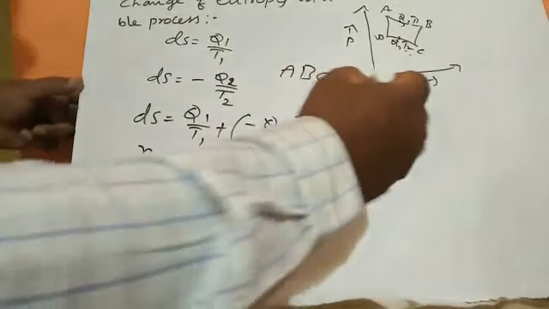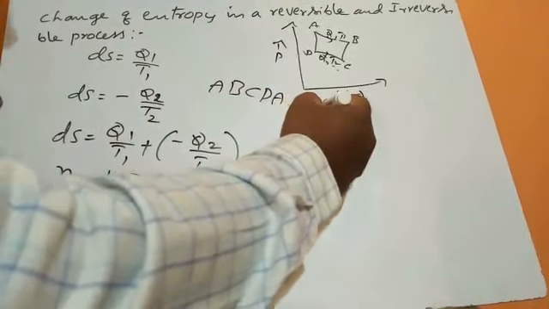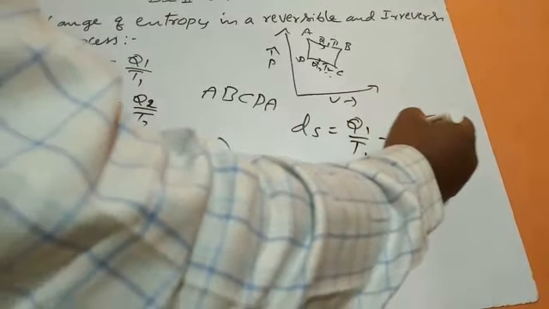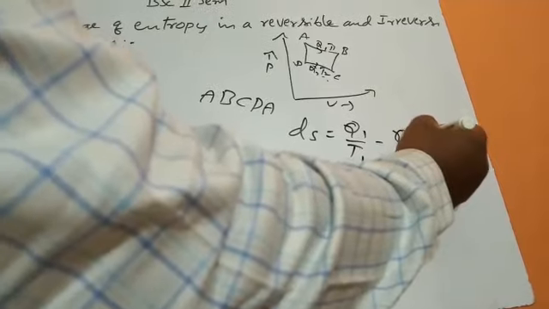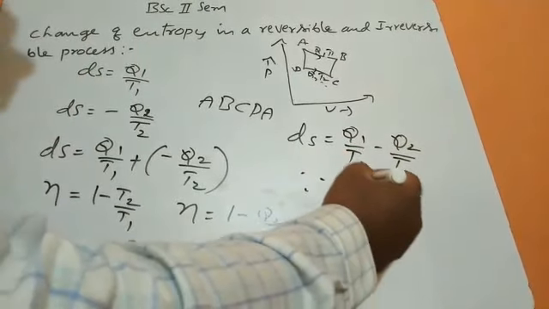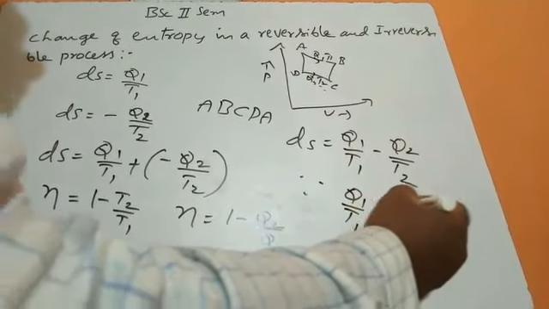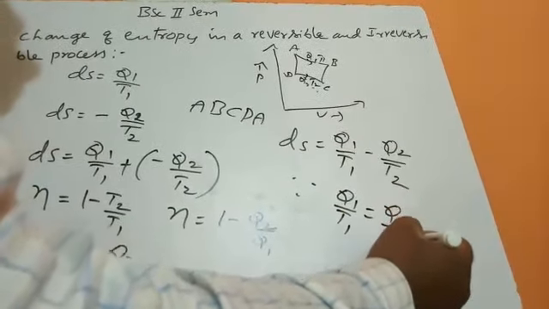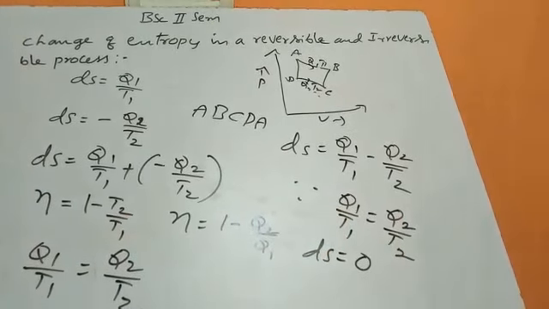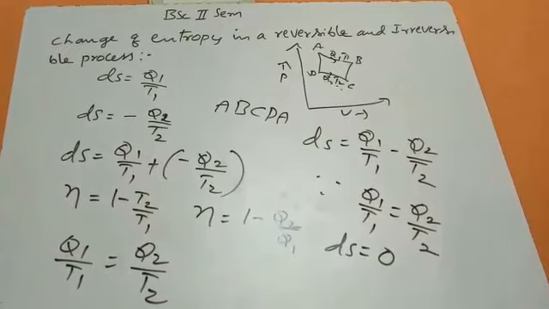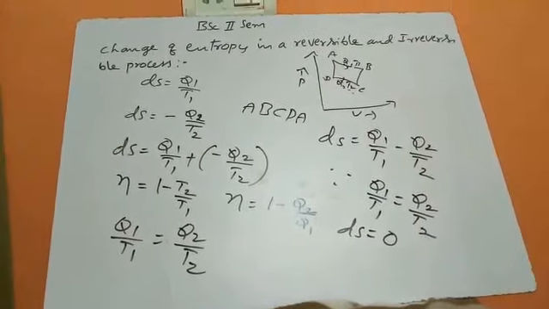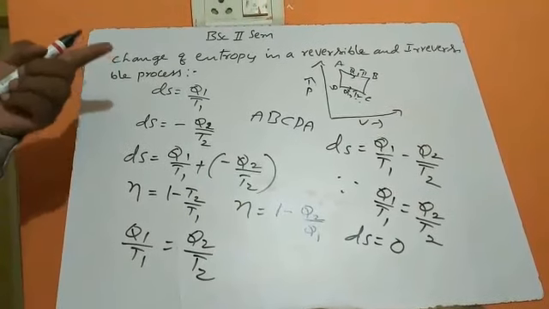Therefore, the change in entropy in a reversible process, dS, is equal to Q1 divided by T1 minus Q2 divided by T2. Since Q1 divided by T1 is equal to Q2 divided by T2, dS becomes 0. That is, the change in entropy during a reversible process remains constant, remains 0.